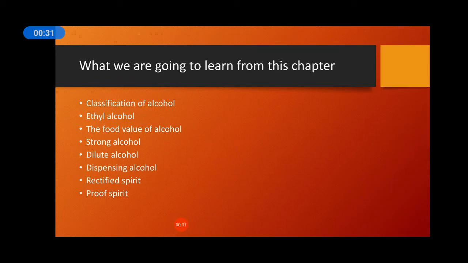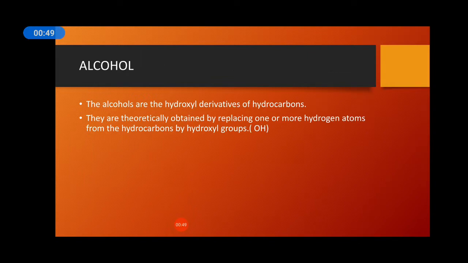The classification of alcohol, ethyl alcohol, the food value of alcohol, and the other types of alcohol like strong alcohol, dilute alcohol, dispensing alcohol, rectified spirit and proof spirit. Next, about alcohol: alcohols are the hydroxyl derivatives of hydrocarbons. They are theoretically obtained by replacing one or more hydrogen atoms from the hydrocarbons by a hydroxyl group. The hydroxyl group is denoted as OH.